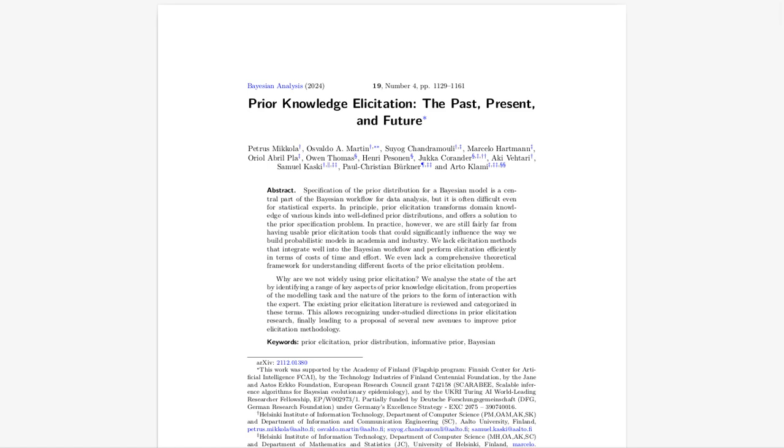It is. So maybe let's just start with the first few. The first dimension focuses on the properties of the prior distribution itself. Are we dealing with a single parameter or multiple parameters? And is the distribution from a specific family like a normal distribution, or is it more flexible? So we're figuring out the basic building blocks of our prior.